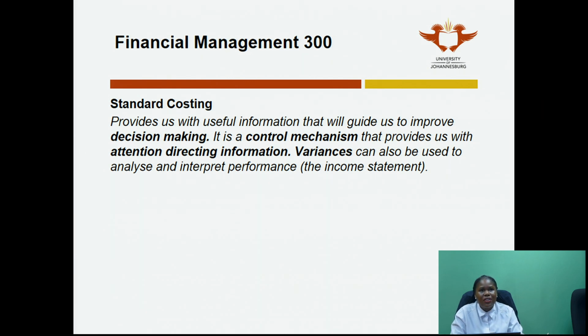Now, what is important for me with that is that when we say attention directing information, it means that just you calculating the standards is not enough. You need to use the standards and the variances, everything that you've calculated, to direct you in a certain direction for you to be able to make a decision. That decision could be used as a control measure. So the words that I've bolded are very important, and I want you to always keep them at the back of your mind. When I'm doing standard costing, firstly, I'm doing it so that I can make a decision. So after you've done a calculation, step back, ask yourself, is this helping someone to make a decision?